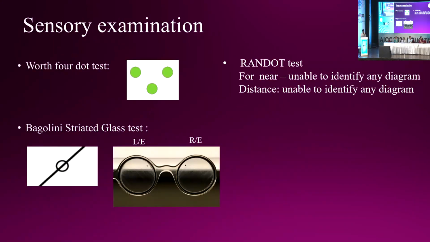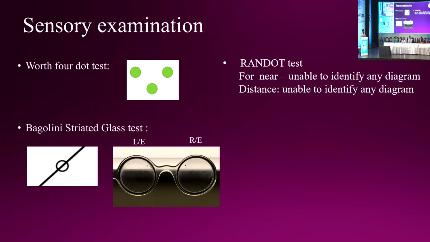There. What is that? Worth 4 dots. You are shown 3 green. Green is in front of which eye, left eye or right eye? Green is in front of the left eye, sir. It could be the right eye also. It depends on which red and green glasses you buy.